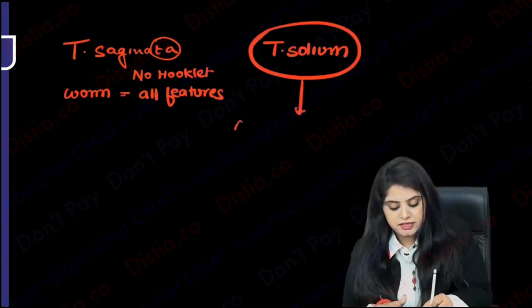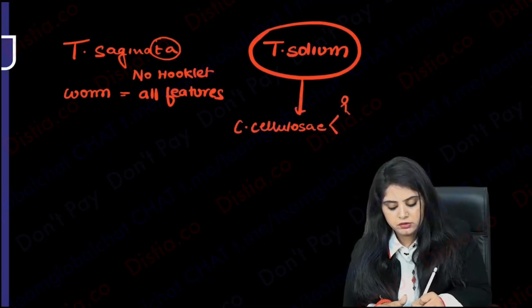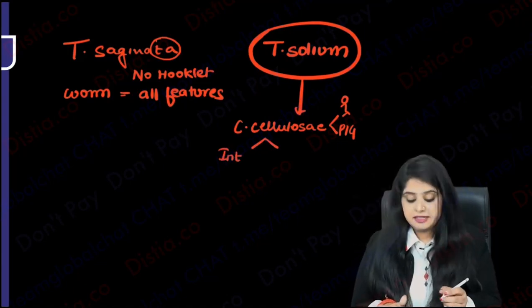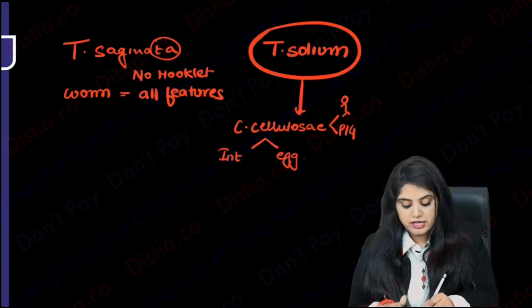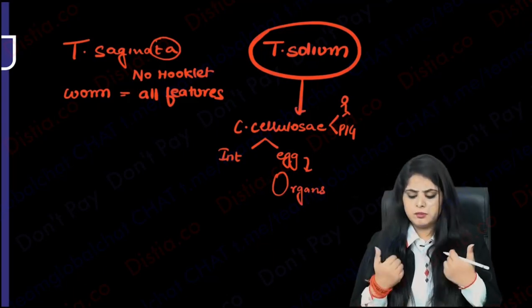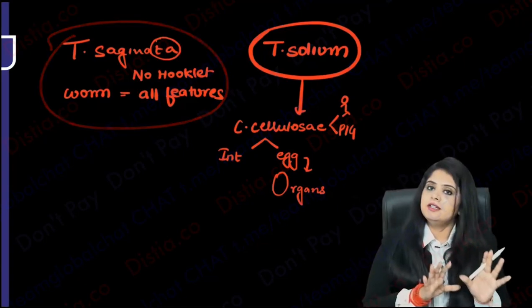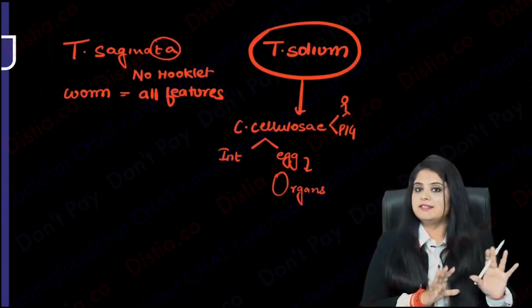When you're talking about the larva of solium, that is Cysticercus cellulosae, it is going to be present in humans also, and in pig also. This larva is going to cause intestinal disease, and later on when it gives rise to eggs, those eggs are going to cause other organ involvement also. So everything is going to happen over here, whereas in Taenia saginata, just intestinal infection, that's it.